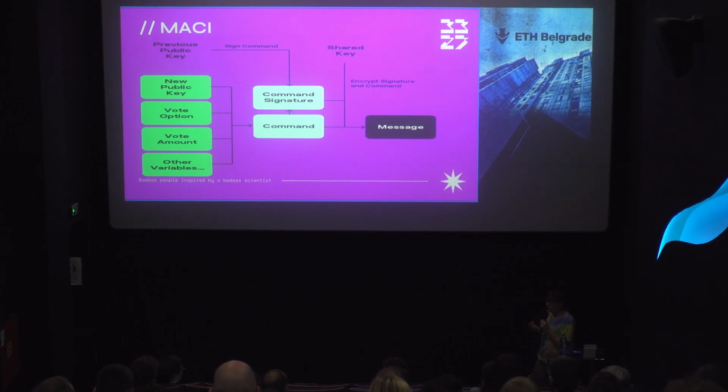But the beautiful thing here is that the voter can decrypt this message and can prove to the blackmailer that he really voted for option 2, and the blackmailer cannot know that this message was an invalid message. So the user can vote for the option they want, and the blackmailer cannot know that the user didn't vote for the option that the blackmailer wants.